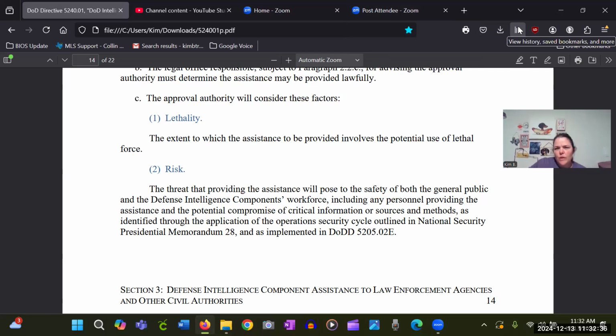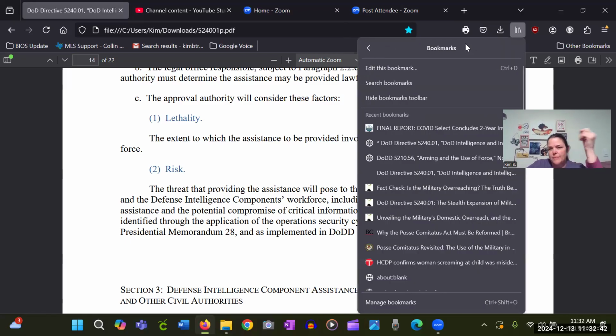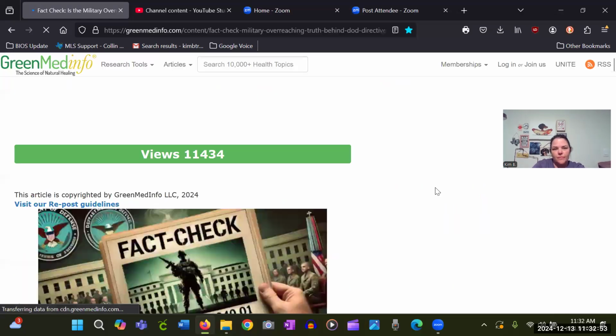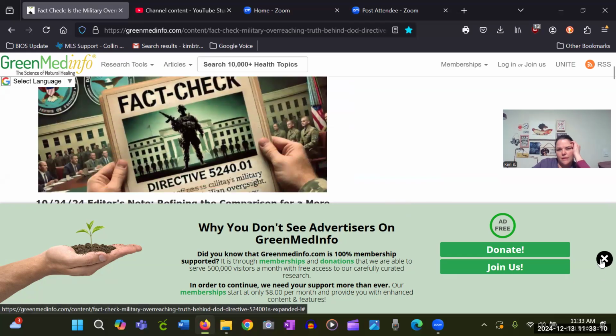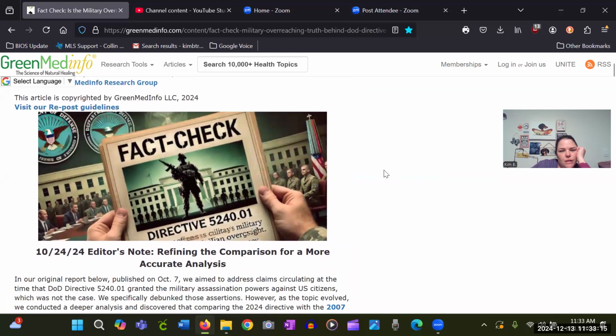But also, when I was looking this up, I did find some, let me look through my bookmarks. It was talking about a fact check. Is the military overreacting? Because I wanted to know about this. It says fact check. Is the military overreaching? The truth behind DOD Directive 5240.01 expanded legal authority. And then, hold on, let me get this off of here.